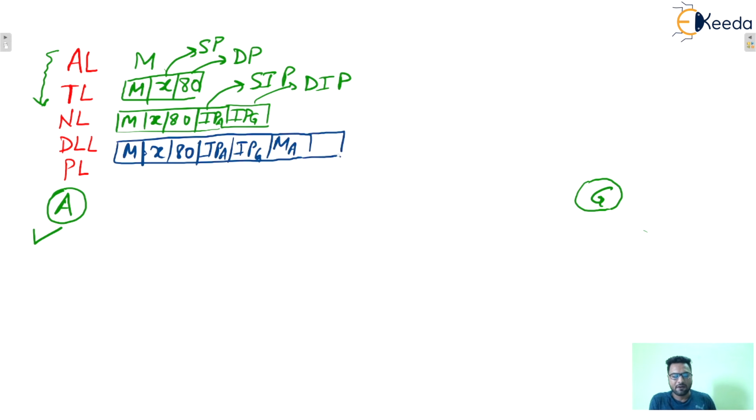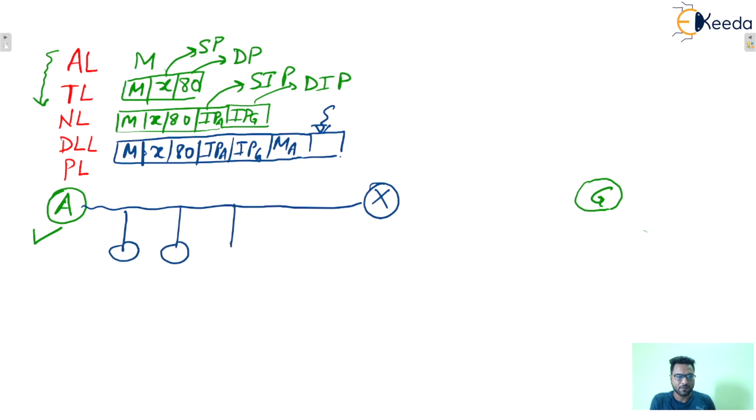After that, we'll see one by one. Let's say in between one router is there. Let's say this is one router and this is the host. So in this network, various stations are there.